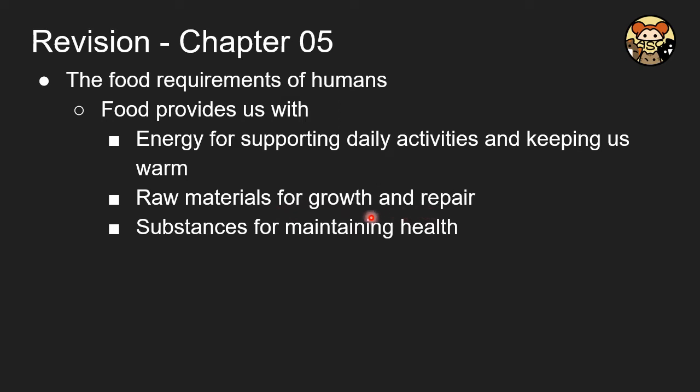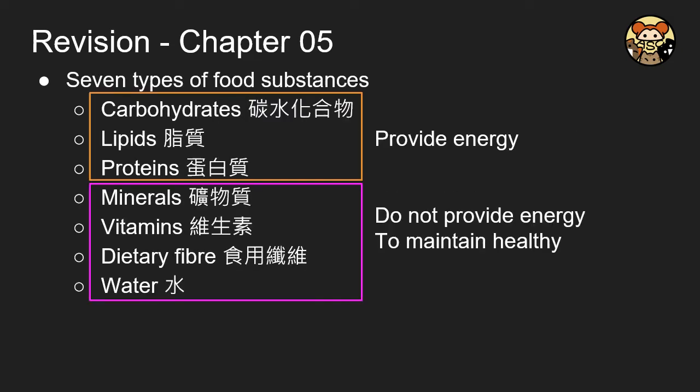And in biology, growth and repair are two separate concepts. So in your exam, remember to write both terms down, okay? And also food will maintain our health. So generally, there will be 7 types of food substance. The first three are carbohydrates, lipids, and proteins. They all provide energy, while minerals, vitamins, dietary fibers, and water do not provide energy, but they are